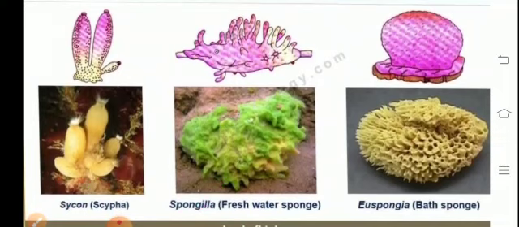So in this module, we carried out a detailed discussion on the different phyla and the criteria on which the classification is based, and discussed the phylum Porifera and its unique features.